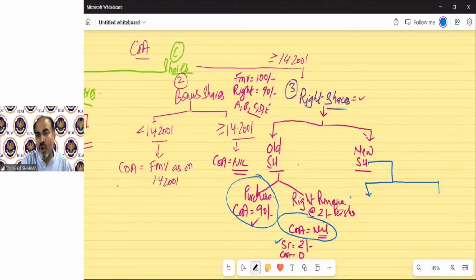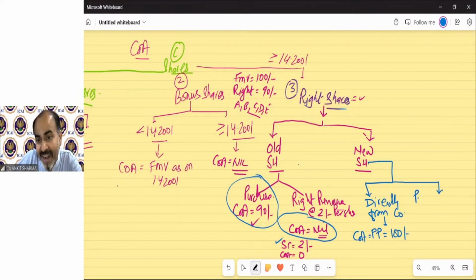Either he will not purchase the renounced right, he will directly purchase the share from the company, or the company directly allots these shares to the new shareholder. So if he purchases from the company, then the cost of acquisition will be the purchase price, that means 100 rupees per share.